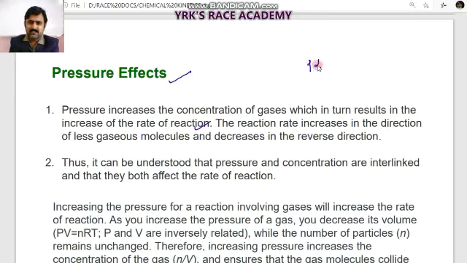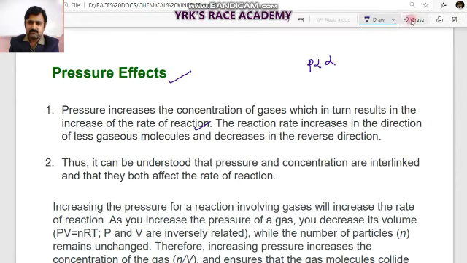Pressure and concentration are usually directly proportional to each other. That's why when the concentration increases, rate increases. Similarly, when pressure increases, rate increases. So the rate of reaction increases in the direction of fewer gaseous molecules and decreases in the reverse direction.